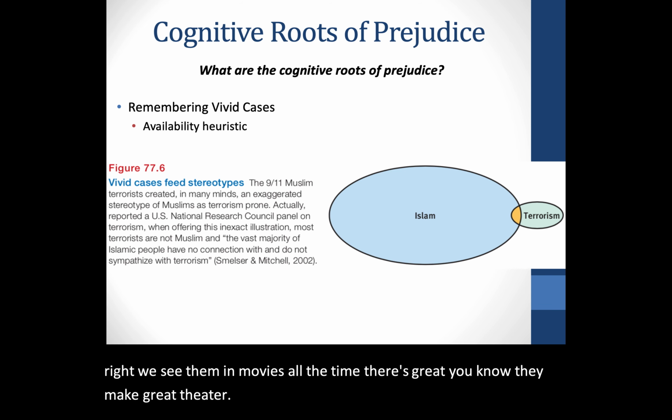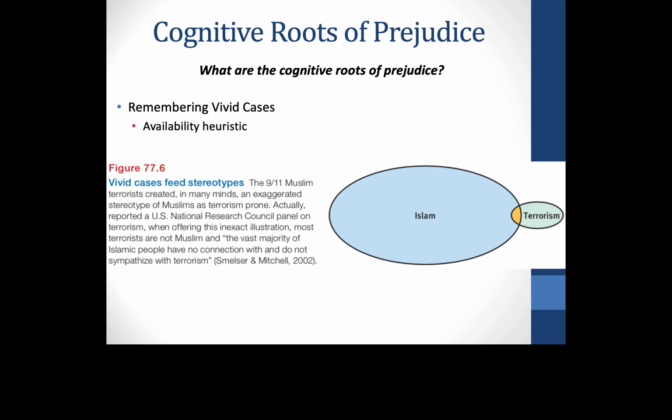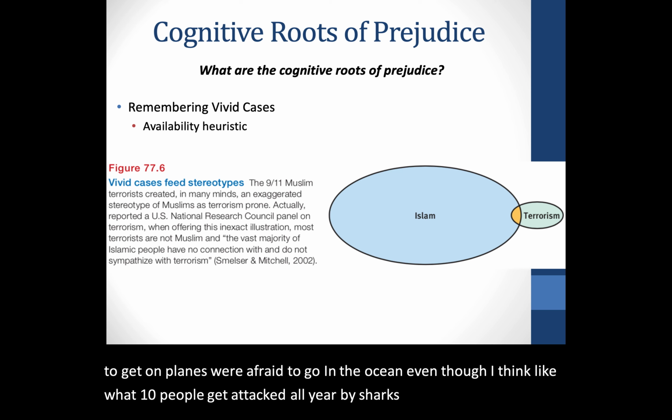But because they're so easy to picture, because we've seen them in so many movies, we think they happen more often than they do, and therefore we're afraid to get on planes or we're afraid to go in the ocean. Even though I think 10 people get attacked all year by sharks, and there are billions of people that swim in the ocean, something like that. So this applies to stereotypes as well, right?